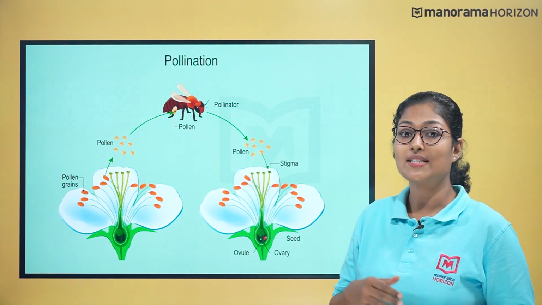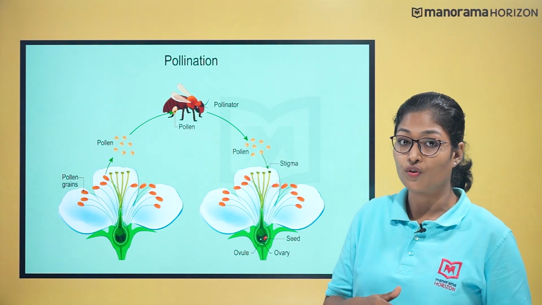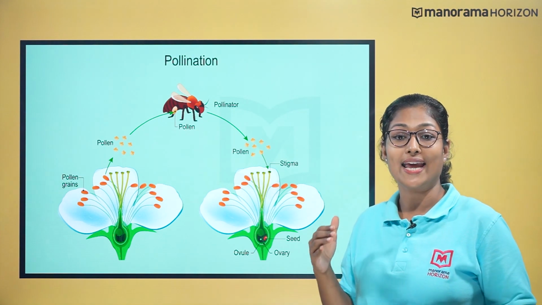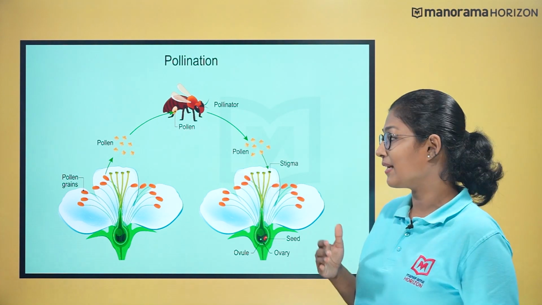The male gamete is then transferred to the ovule via the pollen tube and ends up fertilizing the female gamete. In bisexual plants which show self-pollination, anthers and stigma are close to each other. Hence, the transfer of pollen grains to the stigma is relatively easy in these plants.